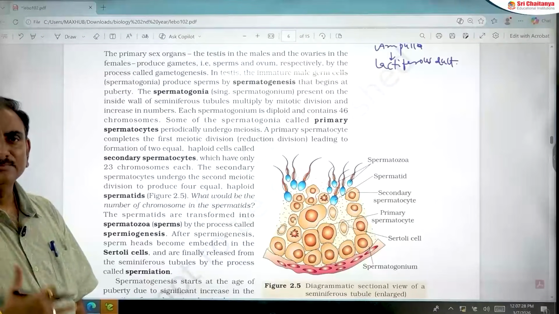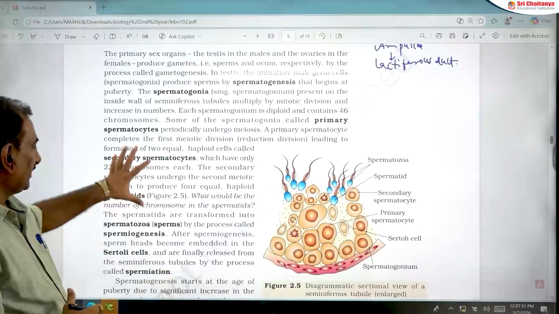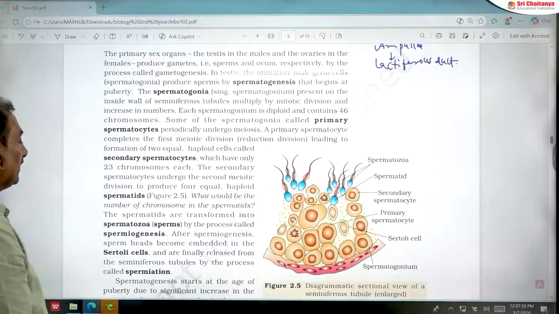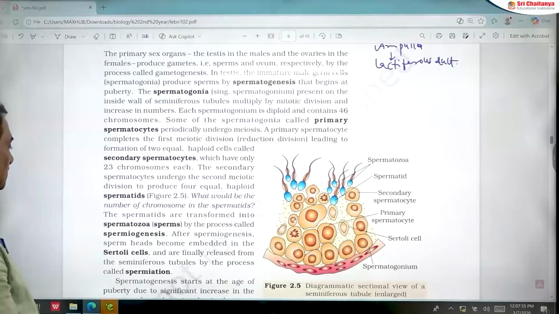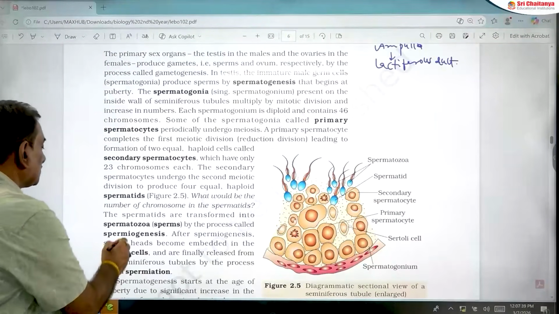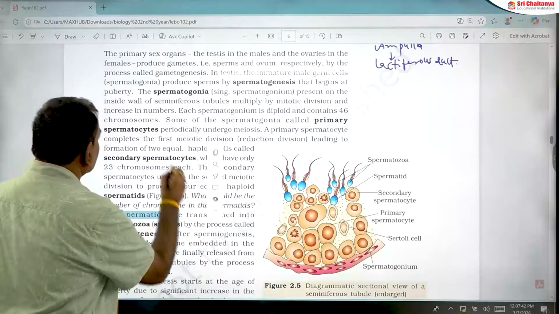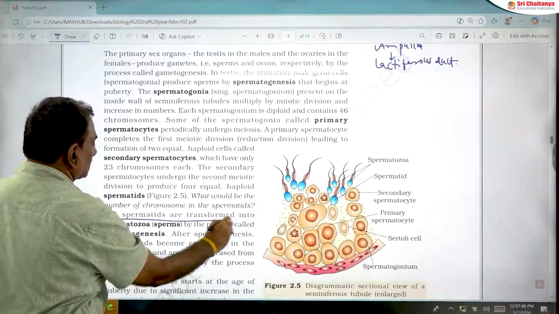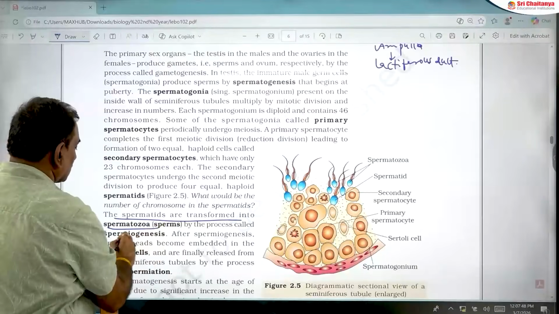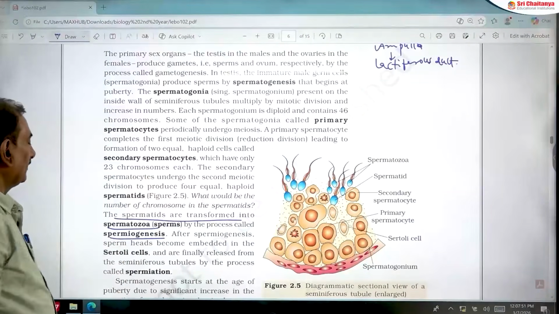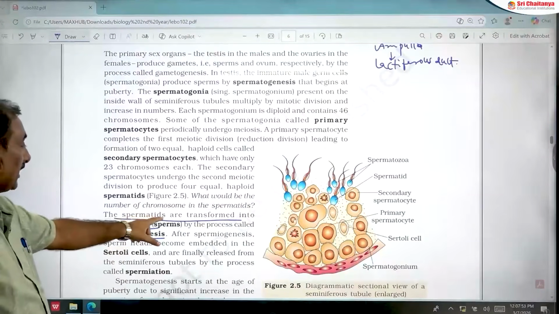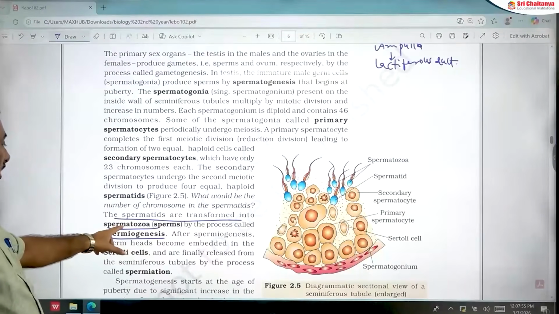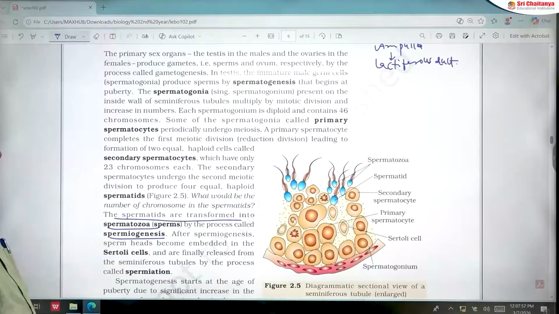Spermatogenesis and oogenesis, I will explain in detail in another video. But here, in spermatogenesis, these are very important definitions. The process of conversion of spermatids into spermatozoa or sperms is called spermiogenesis.